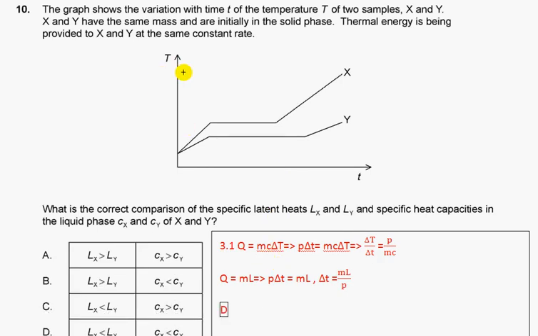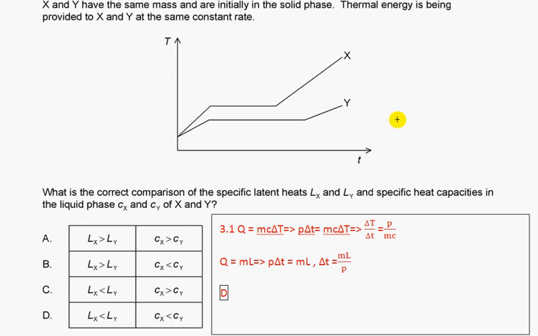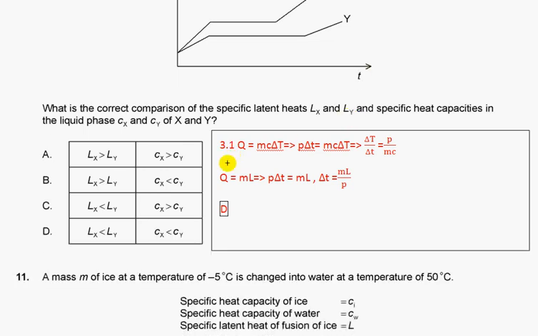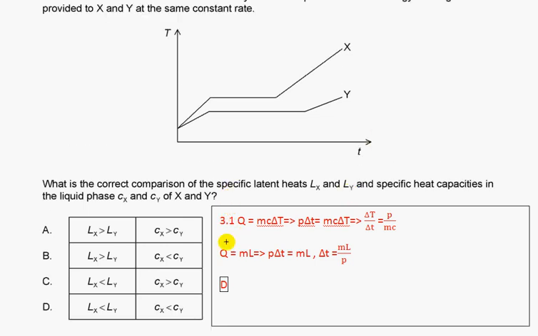The graph shows the variation with time of temperature for samples x and y, of the same mass, initially in the solid phase. Thermal energy is being provided to x and y at the same constant rate. What is the correct comparison of the specific latent heat and specific heat capacity? So from section 3.1, Q equals mcΔT for heating.